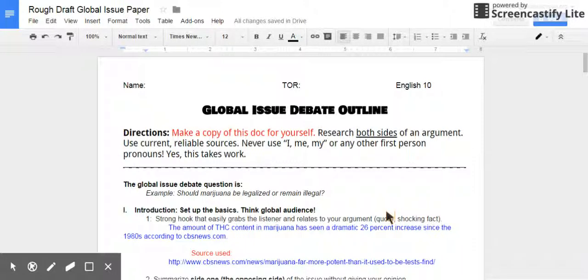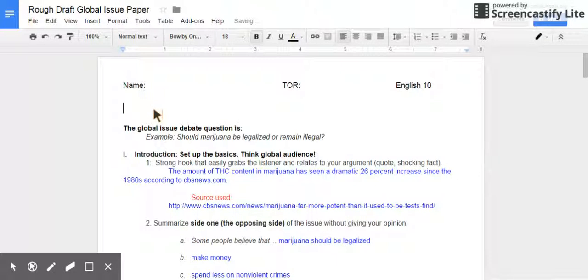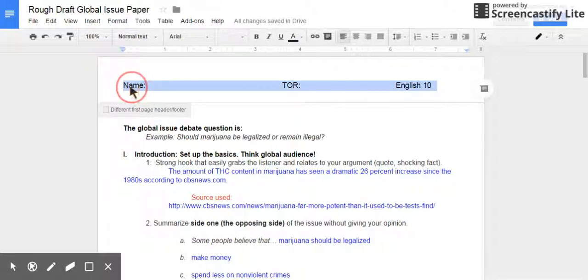All right, now that we've made a copy of our outline and renamed it to rough draft, I want you guys to do this next step with me. I'm going to just kind of prep my paper for the final draft. And in order to make a rough draft, I need to get rid of all this extra information that we have on the page for the outline. So I'm going to just backspace all of this. And I'm actually going to get rid of this stuff as well.